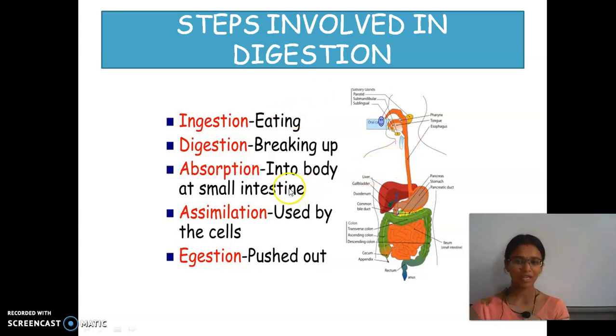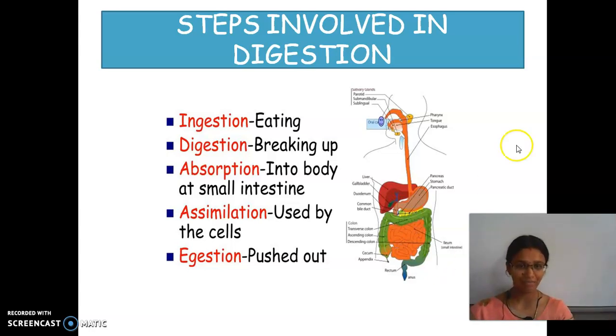First we are going to see about absorption. Before that, what does the digestive system comprise? It consists of the alimentary canal, that is the digestive tract. This is the path of digestion. If you are going from Salem to Bangalore, you go from Salem to Dharmapuri, Krishnagiri, Hosur and then Bangalore. So it has a certain path.